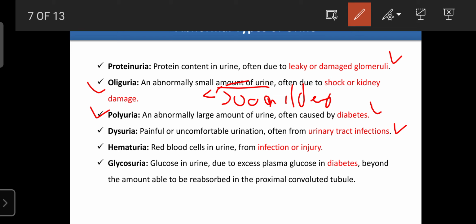Hematuria: any blood components in the urine is known as hematuria, and it is also abnormal urine. Then glucosuria: excess glucose found in the urine is known as glucosuria. It occurs due to diabetes, where there is excess glucose or a problem in the kidney so the glucose cannot be reabsorbed. Then the patient suffers from glucosuria. These are the abnormal urines.